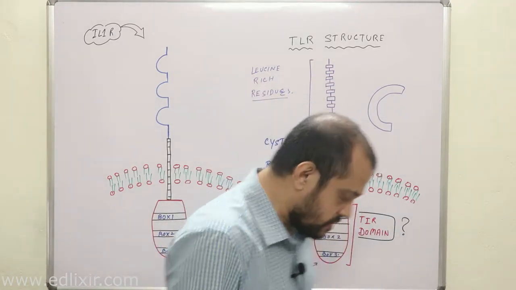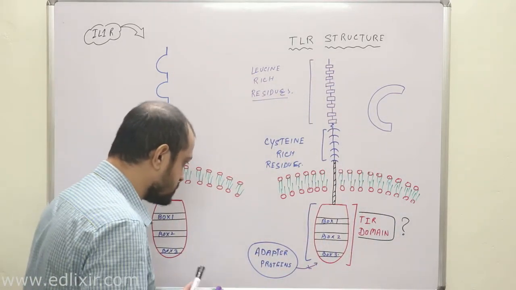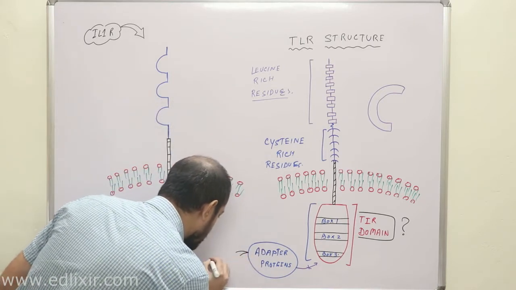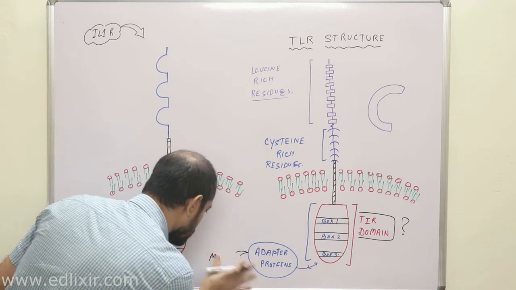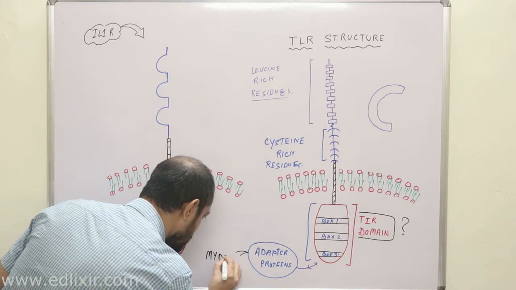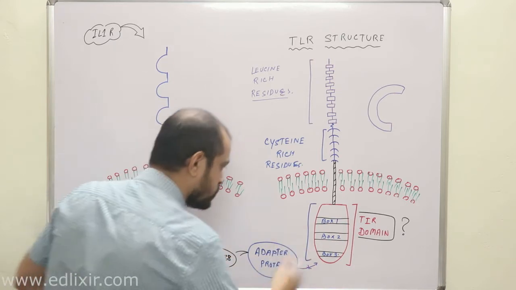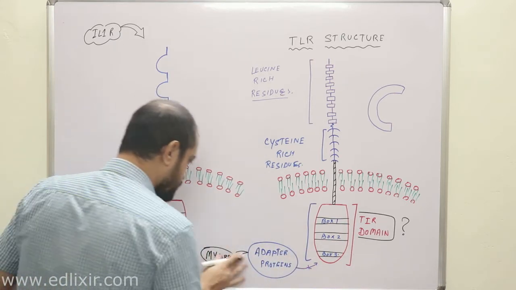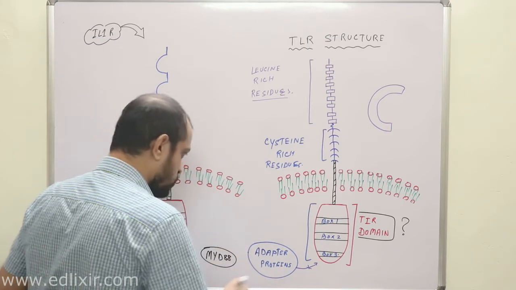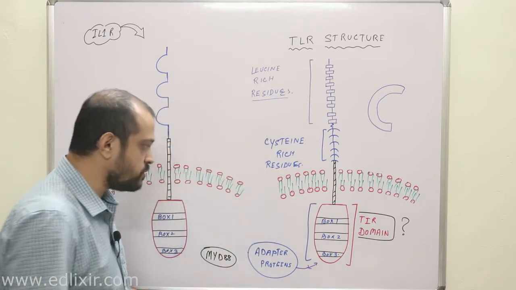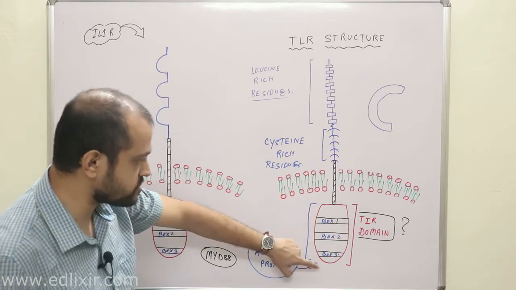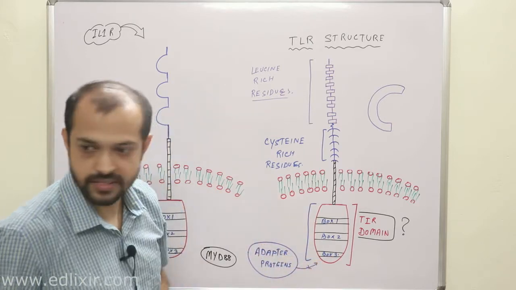Clear? Now, very interesting part you need to understand is this, that there are many adapter proteins like MyD88. You will learn, don't worry about this. MyD88 binds to these boxes, and there are many other adapter proteins which also bind here. So any mutation in these three boxes, not in the entire TIR domain, only in these three boxes, may lead to some deleterious effects.